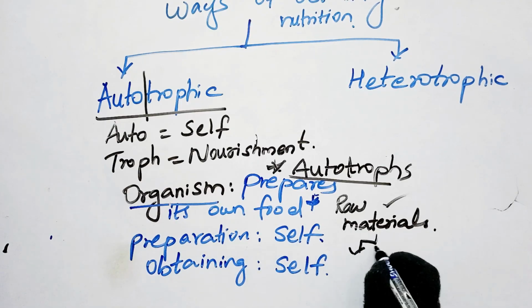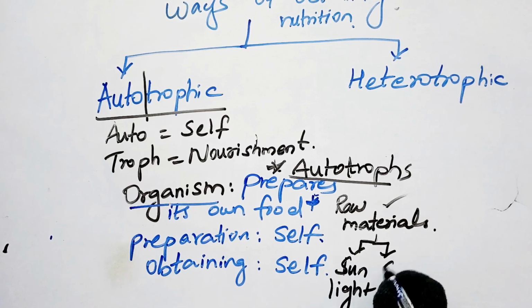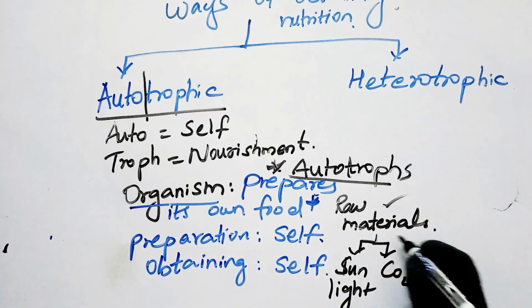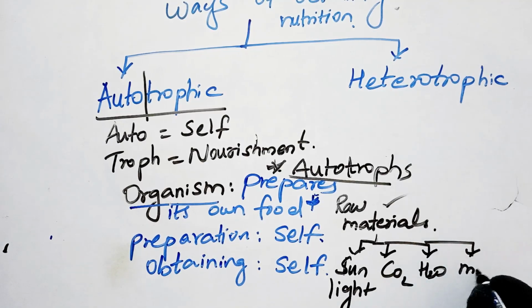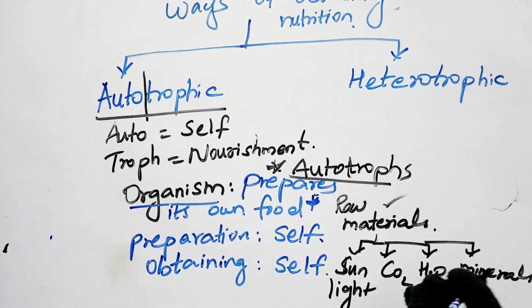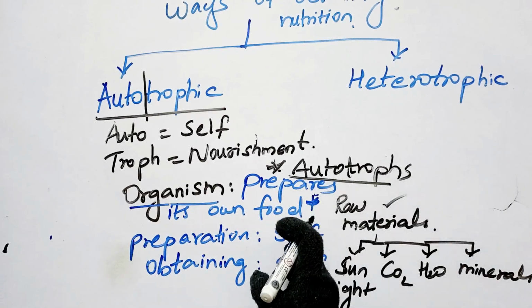Okay, so these autotrophs need certain raw materials to make their food. These raw materials are very simple substances. Number one, they want sunlight from nature, then they want CO2, carbon dioxide gas, then they want H2O, water, and they want minerals. Clear, children? So by the utilization of these basic simple substances, they are going to make their own food.